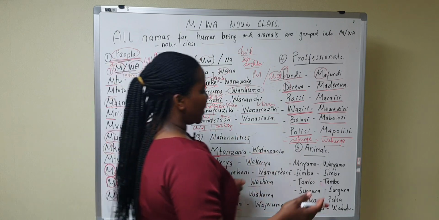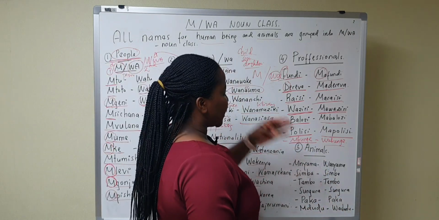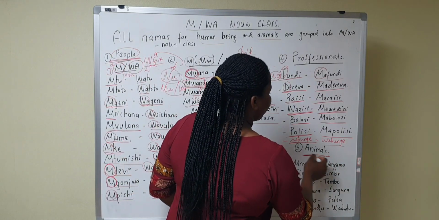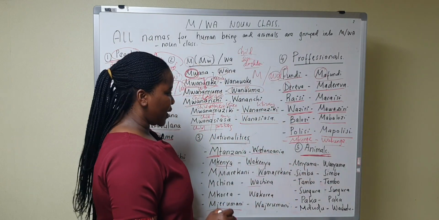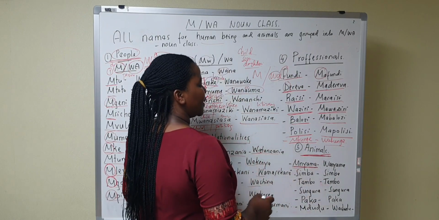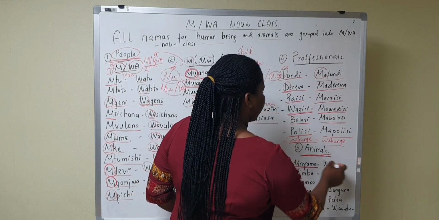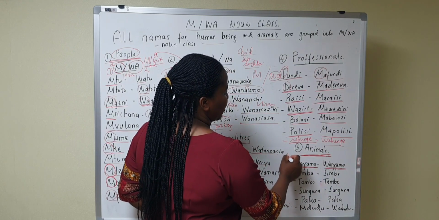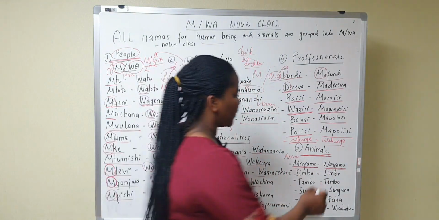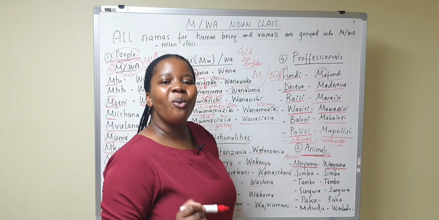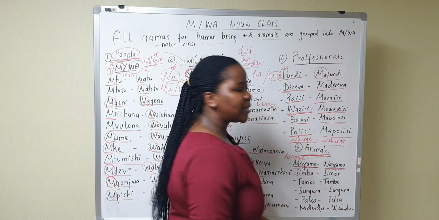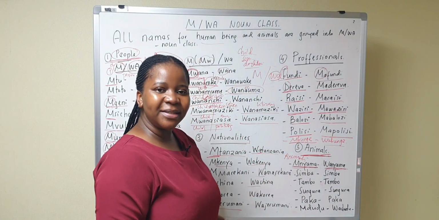Okay? So let's see the last category of wa noun class, which is animals. The category for animals, okay? So mnyama, wanyama. Mnyama is animal. In plural we say wanyama, okay? So mnyama, animal. In plural we say wanyama.